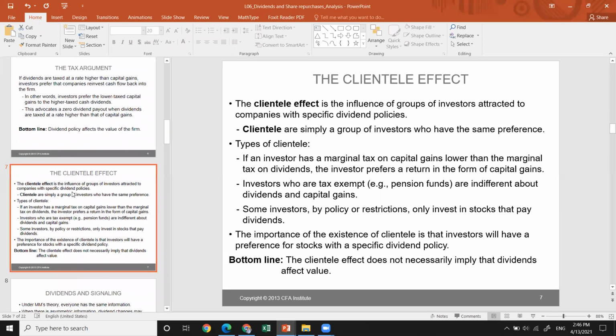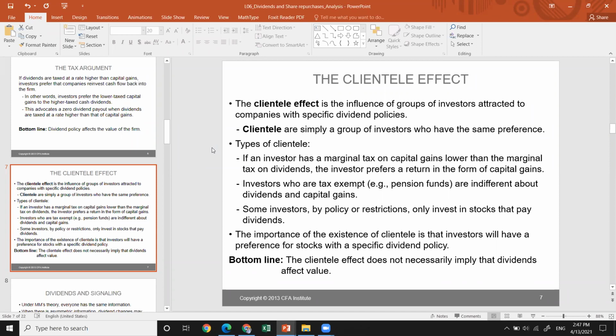The fourth theory is the clientele effect, the influence of the group of investors that are attracted to companies with specific dividend policies. Clientele are simply a group of investors who have some preferences, and these preferences are more or less the same. What are the types of clientele? First, if an investor has a marginal tax on capital gains lower than the marginal tax on dividends, the investor will prefer the return in the form of capital gains.